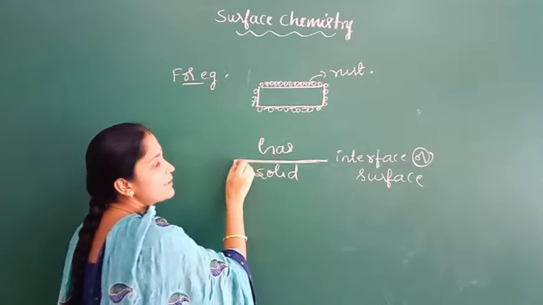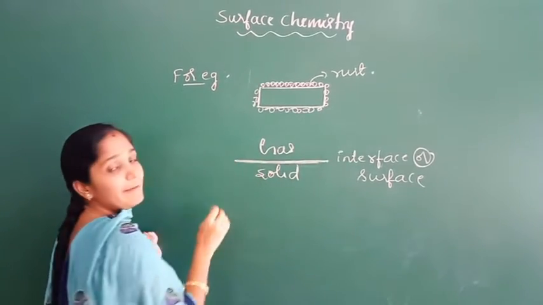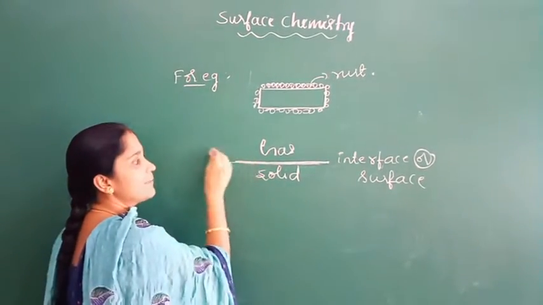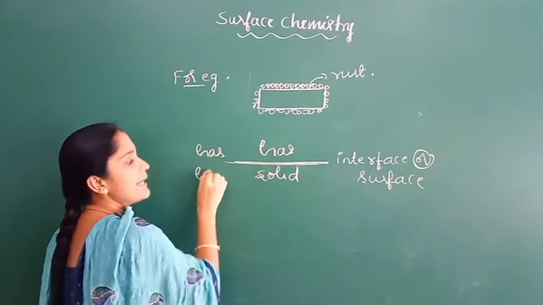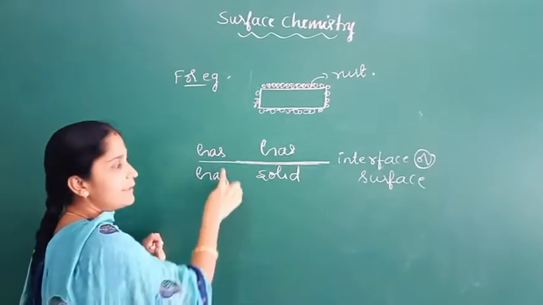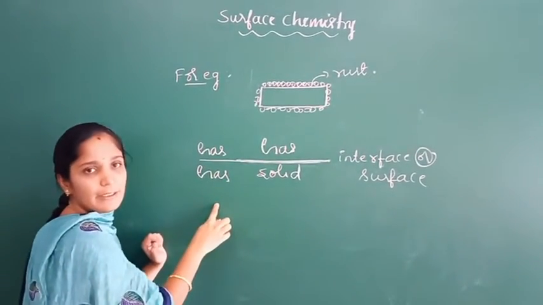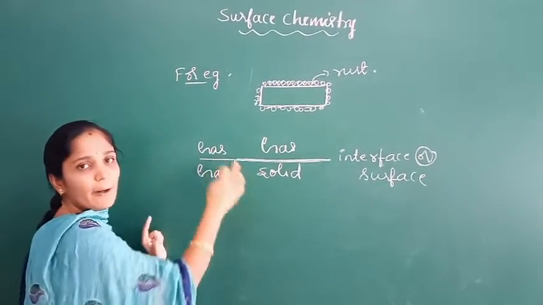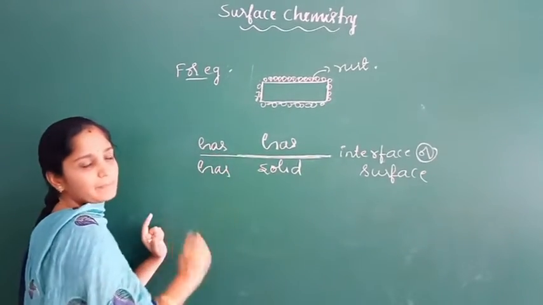This imaginary boundary can never exist between gas and gas, because gases are homogeneous in nature and completely miscible with each other. So they can never make a boundary between them.